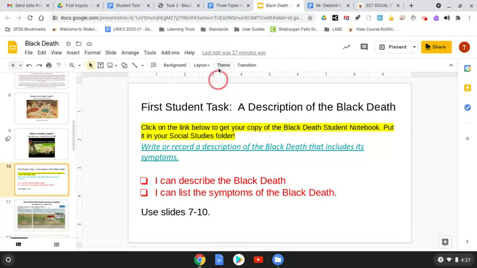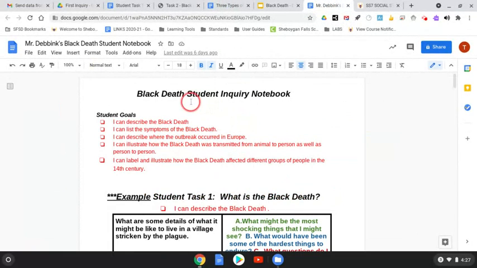And that's actually your first task that you're going to be doing, because the very first one is done for you. We have the two learning targets here. I can describe the Black Death and I can list the symptoms of the Black Death. After you click on that link, you will get a notebook like this. It's going to ask you if you want to make a copy. Go ahead and make that copy, and you'll see the learning targets are also listed there.